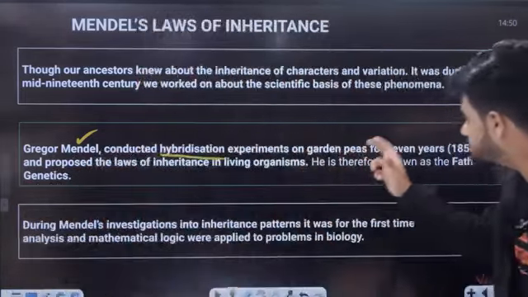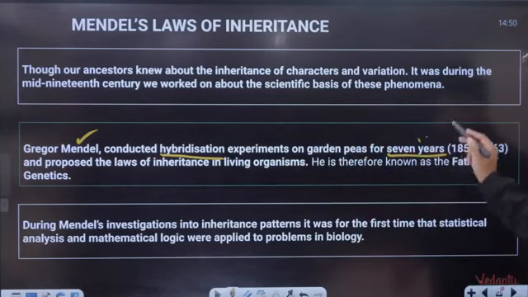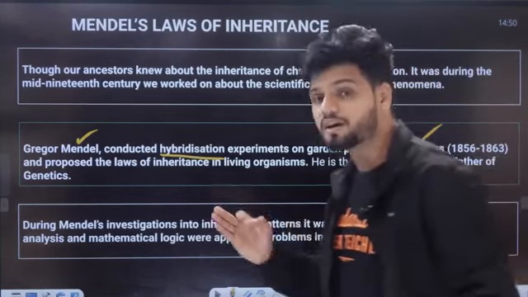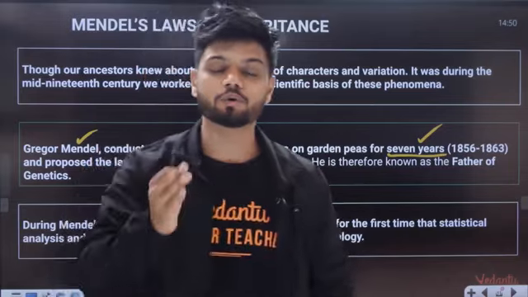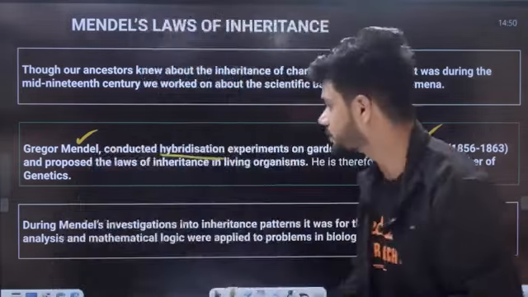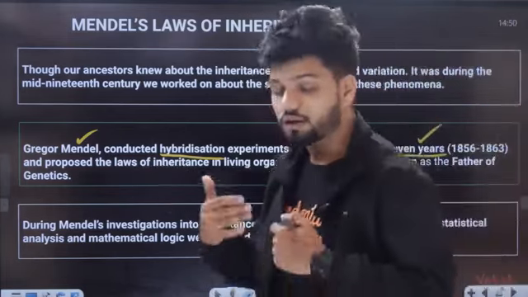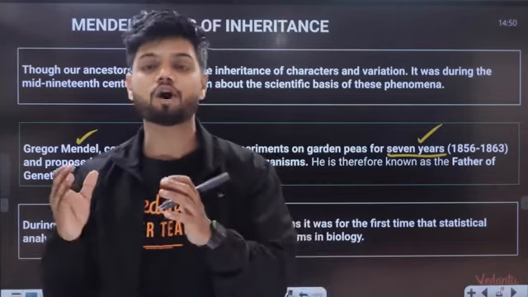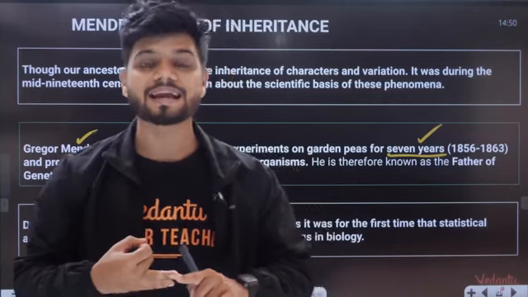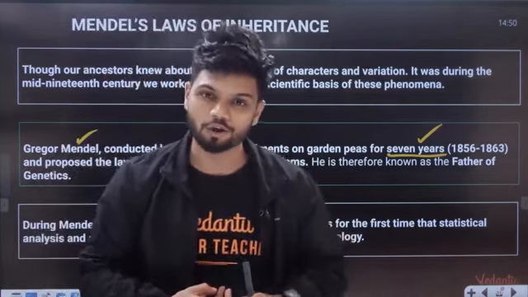On garden pea plants, for 7 years, very important line, for 7 years, from 1856 to 1863. 7 long years he studied your pea plants or hybridization in pea plants. Okay, Gregor Mendel proposed the law of inheritance in living organisms. So he gave us something called the law of inheritance. And in the law of inheritance, there are 3 main laws. The first one is called the law of dominance, the second one is called the law of segregation, and the third one is called the law of independent assortment.